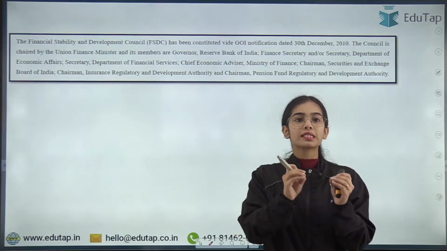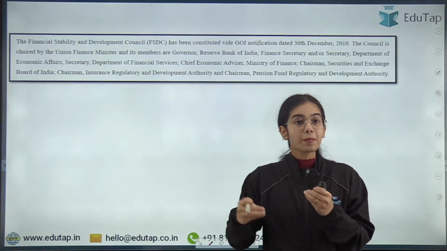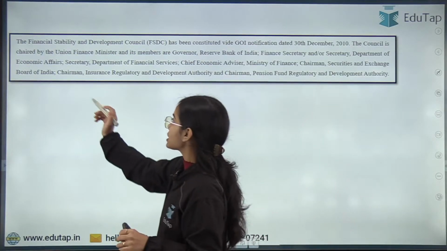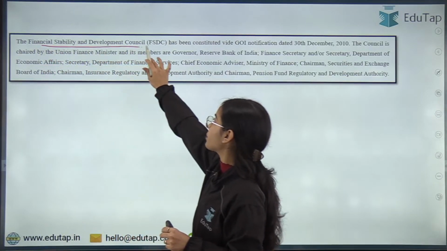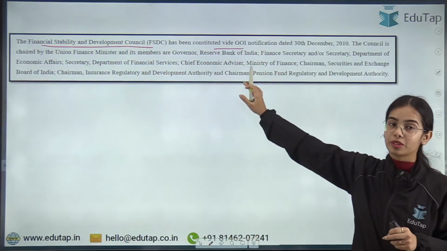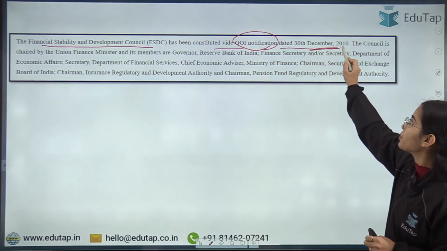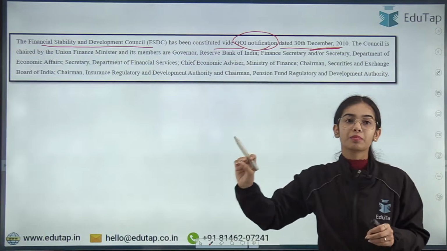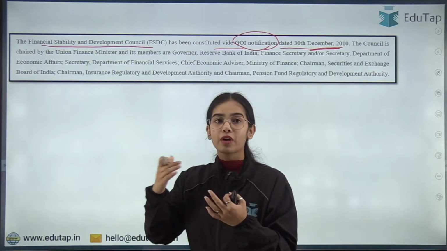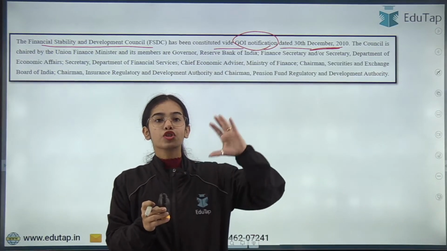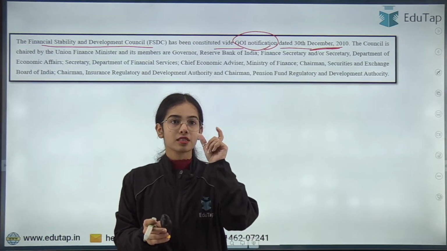So first of all, what is this FSDC and what is the subcommittee of the FSDC? FSDC, that is the Financial Stability and Development Council, has been constituted through the Government of India notification dated 30th December 2010. The council is chaired by the Union Finance Minister. So the Finance Minister is the chairman of the FSDC.